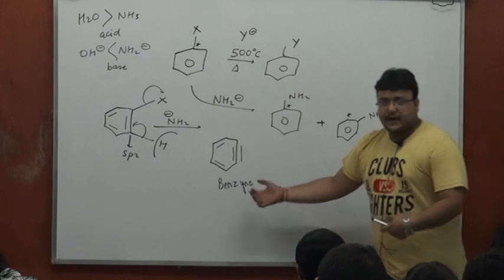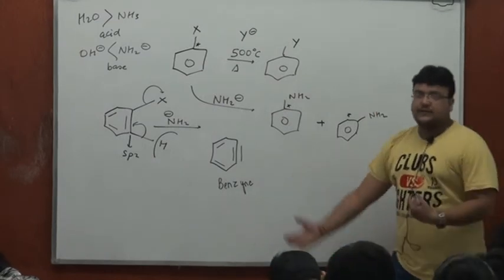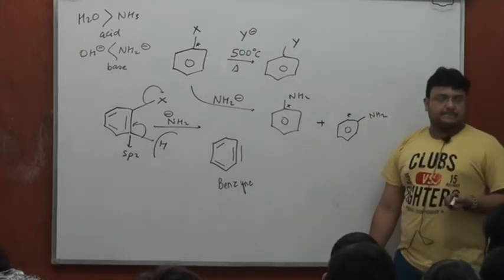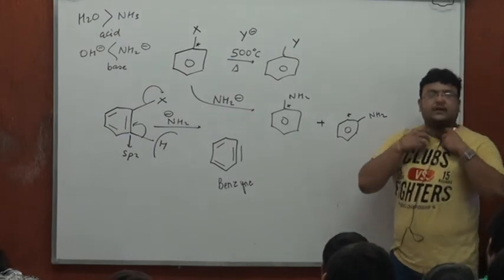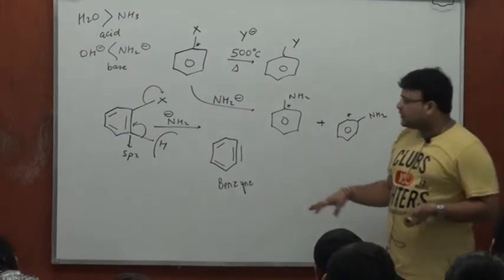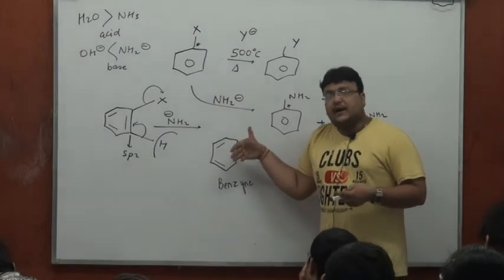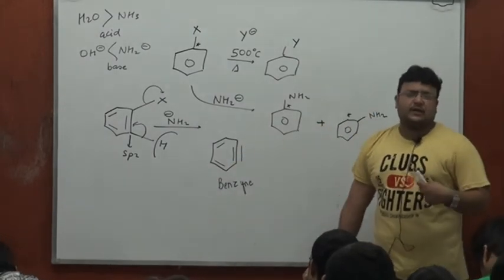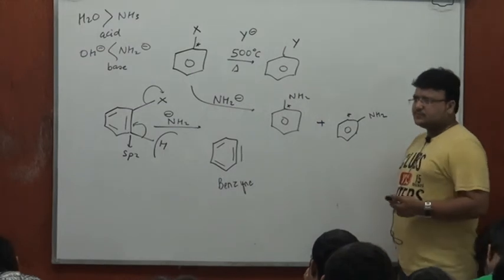It doesn't have a negative charge. It doesn't need to be stabilized by minus I minus R groups. Alright, it's a different mechanism altogether. It's not involving a Meisenheimer complex. There is no negative charge here. It doesn't need a minus I minus R to stabilize the intermediate and promote the reaction. So that's why